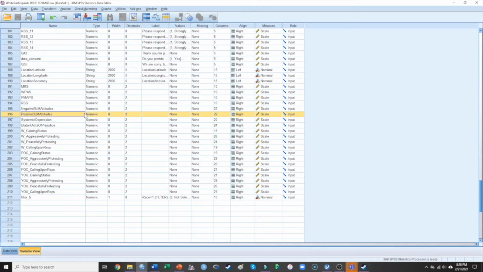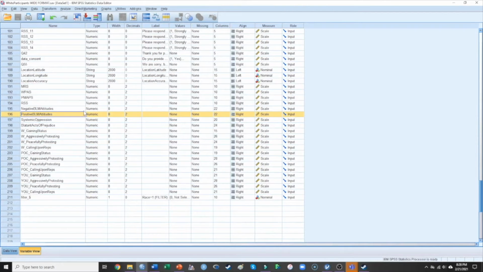This was measured on a 1 strongly disagree to 9 strongly agree scale. Higher scores on that 1 to 9 scale indicate more positive attitudes toward Black Lives Matter. Lower scores indicate more negative attitudes. One of the things we can do here is compare the average on this scale to the midpoint of the scale. The midpoint on a 1 to 9 scale is 5.